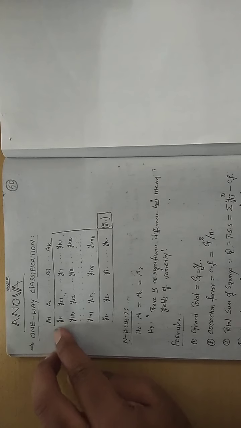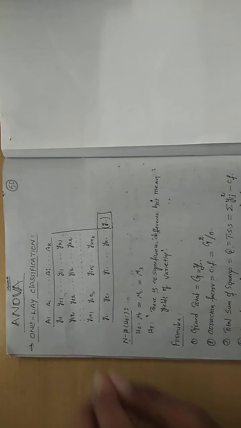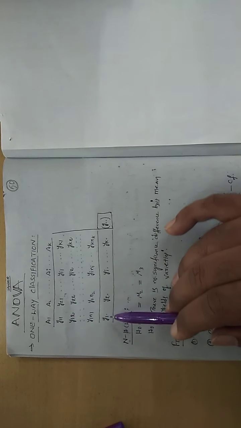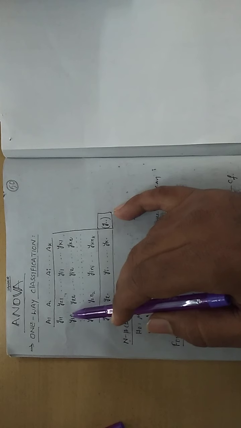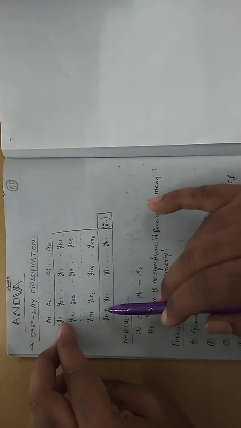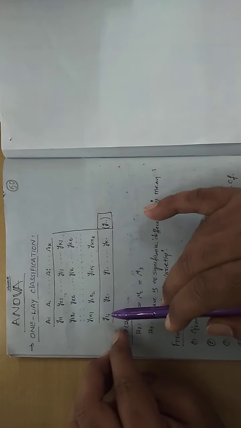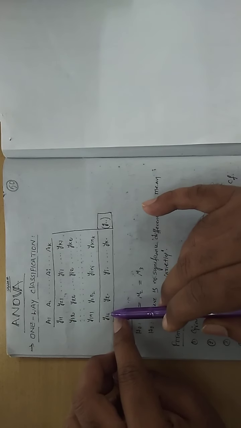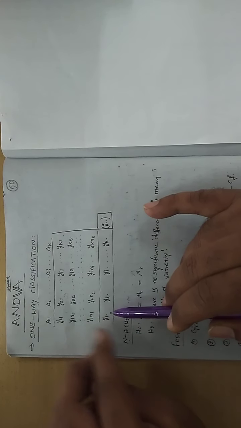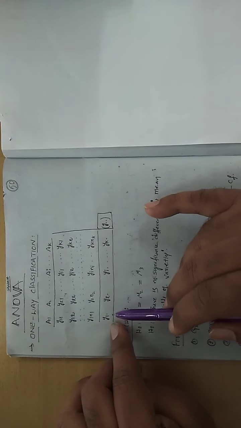Like that, in these suffix values, the first element is common, so I write it as it is. But the second element keeps changing. Wherever the change is there, to locate that I put a dot. Y1 dot indicates the first column total.